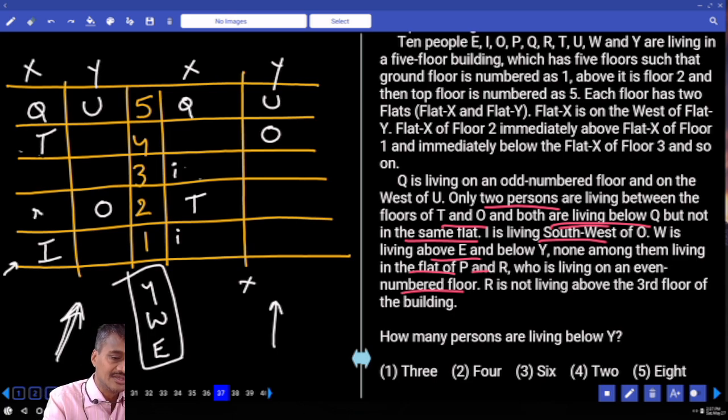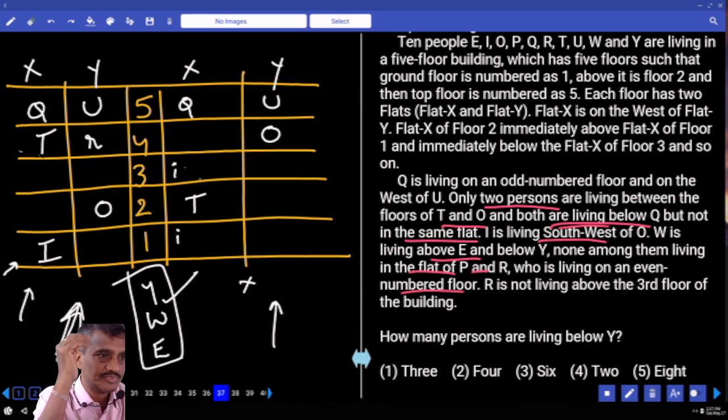If you take R here, isn't it? If you take R here, there is one possibility. Can you take R at this place or not? Yes. If you take R here, these 3 persons Y, W and E cannot be in the same flat as R. And this Y, W and R must be in the X flat. Is it possible? No. Because there are only 2 flats left over. As it is not possible, which implies that R cannot be here. Follow here. As R cannot be here, R must be here.